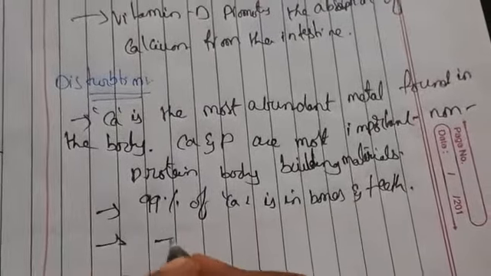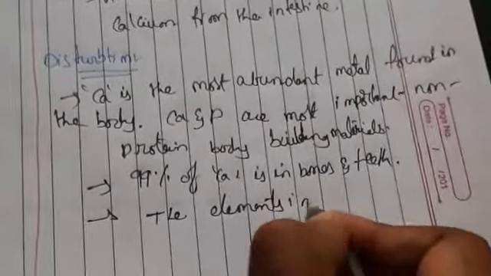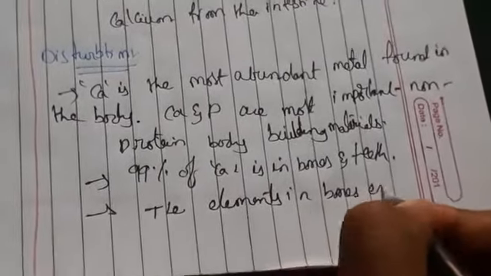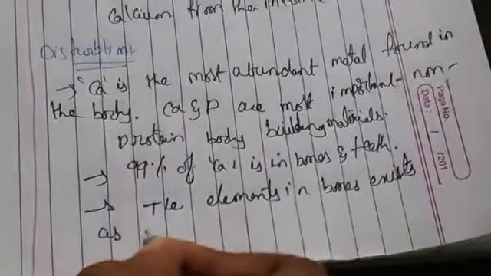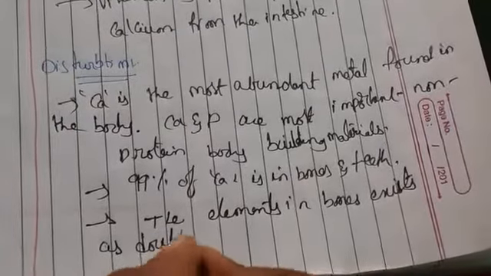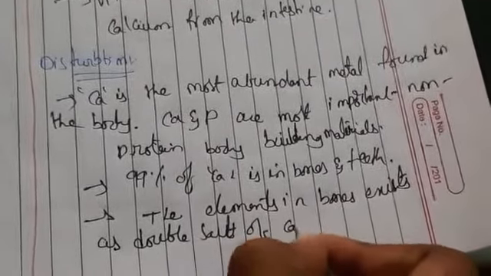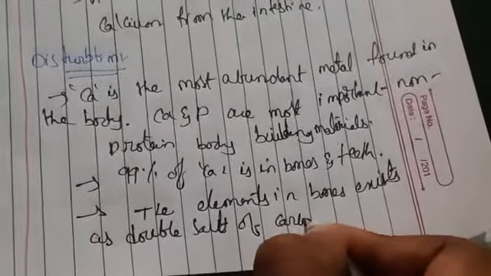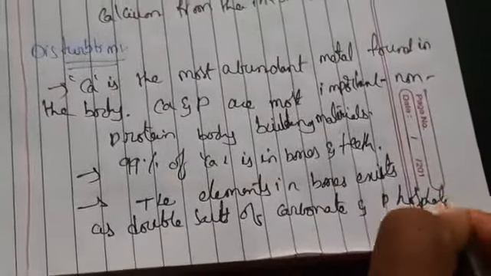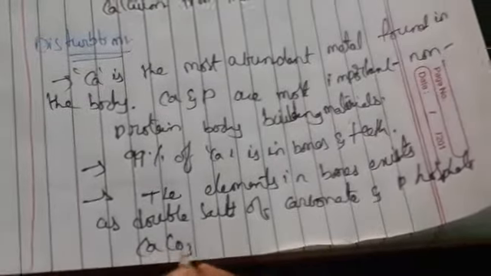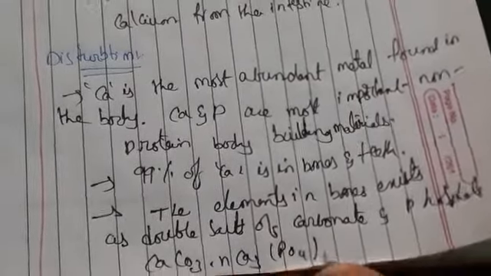In bones it exists as a double salt of carbonate and phosphate, that is CaCO3 and Ca3(PO4)2.